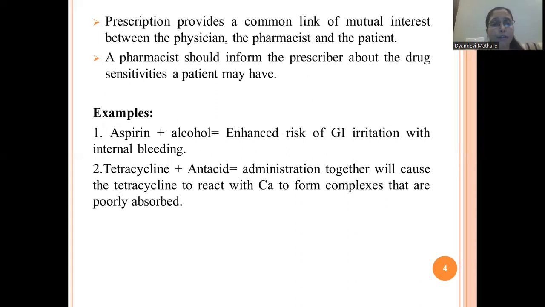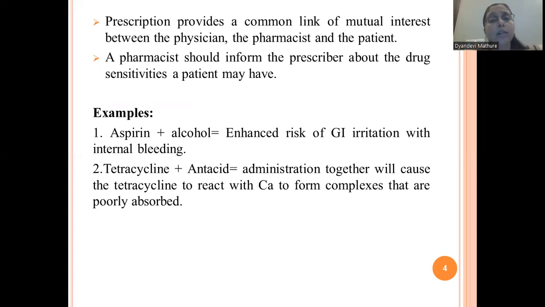So therefore, we can say that a prescription provides information to the patient as well as to the physician. We have considered it the point of interest, or the communication link between the physician, pharmacist and patient. That prescription concerns the physician, it is related to the pharmacist, and it is related to the patient as well. So it provides a communication link between all these three people.